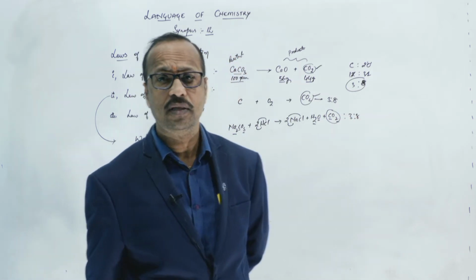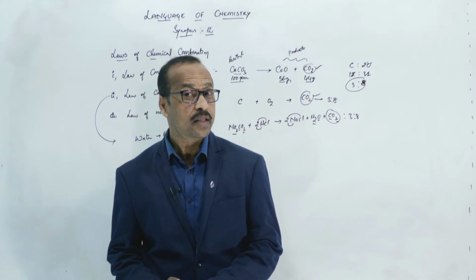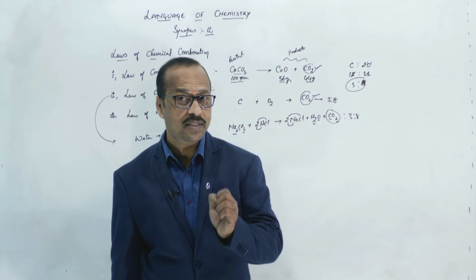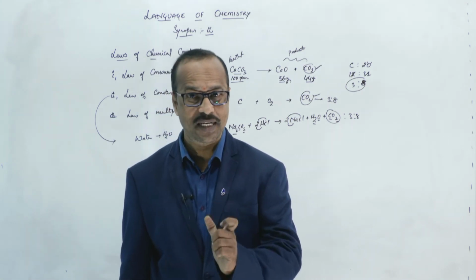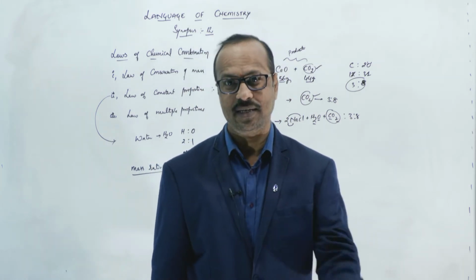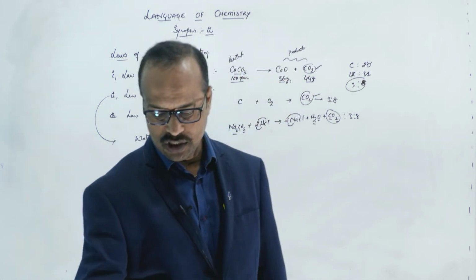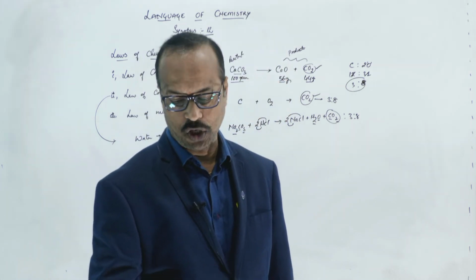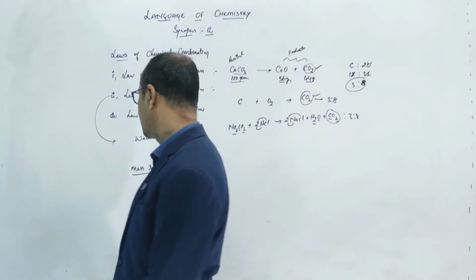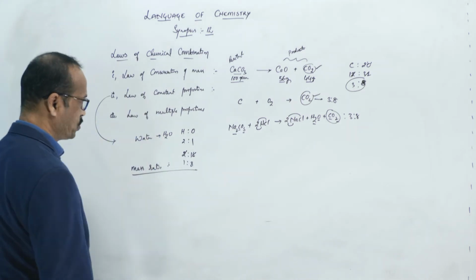So, whatever the method of preparation, whatever the source, the ratio of the masses of the elements present in that particular compound is always constant. Clear? So, this is called the law of constant proportions. Clear? Now, let us see the last and final one. Last and final one is what? The law of multiple proportions.